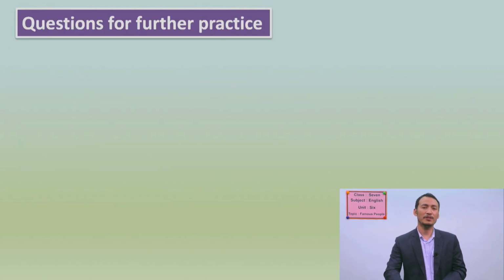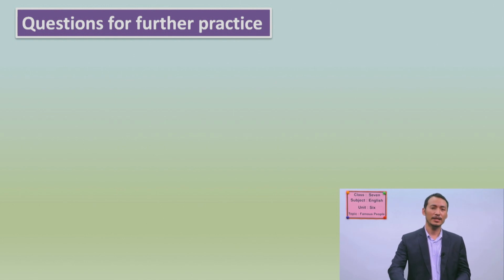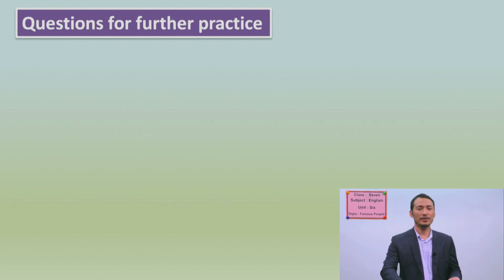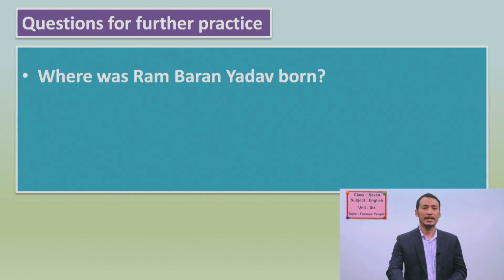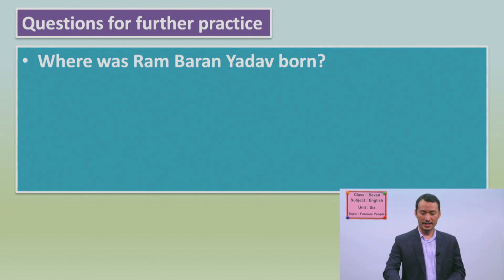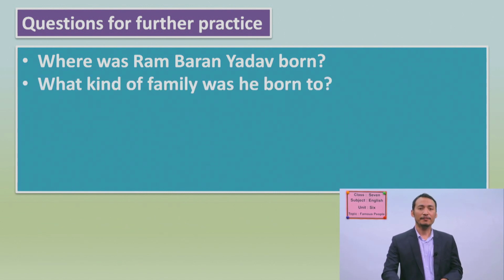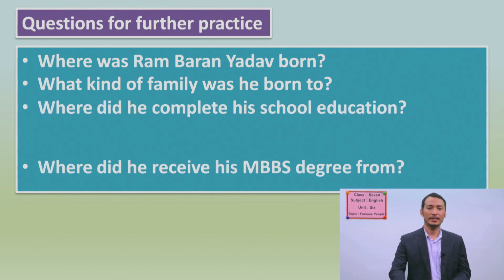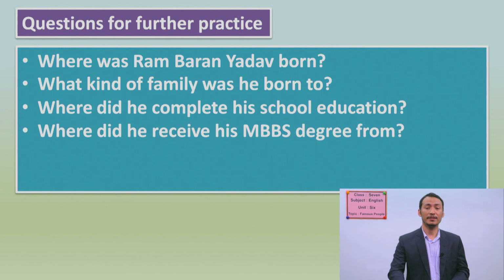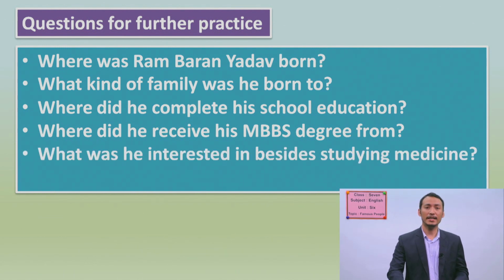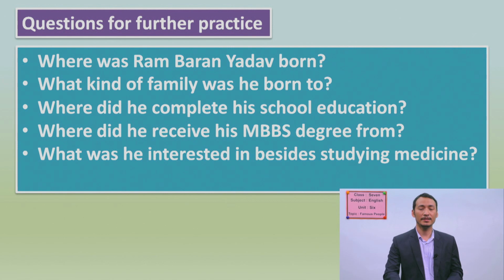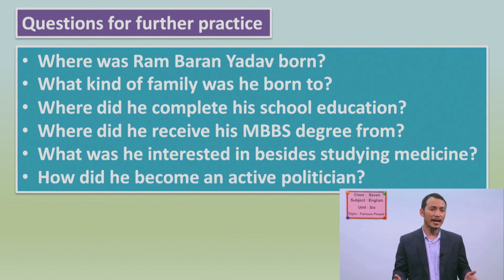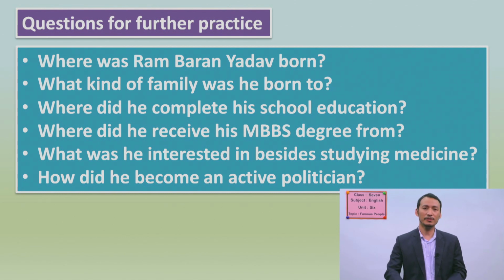Now let's see some further questions you can do at home, or you can even ask your family members or your friends these questions. Let's see. They are: where was Rambaran Yadav born? What kind of family was he born to? Where did he complete his school education? Where did he receive his MBBS degree from? And what was he interested in besides studying science, medicine? And how did he become an active politician? Please try these questions and you will understand the whole text better.